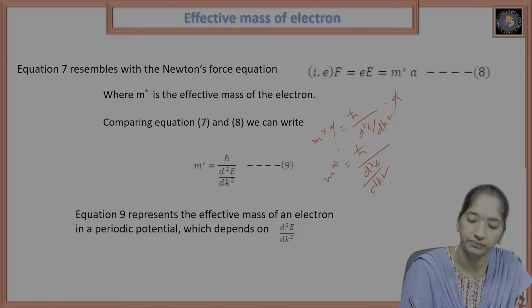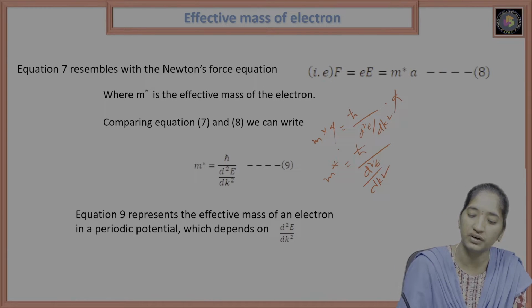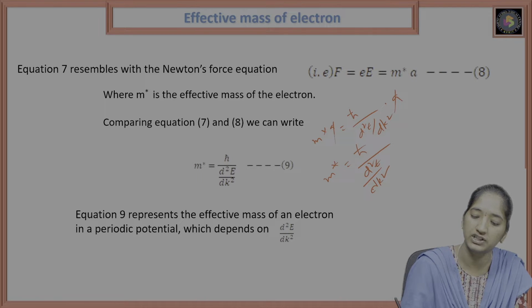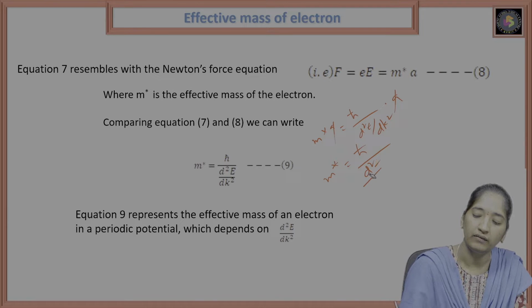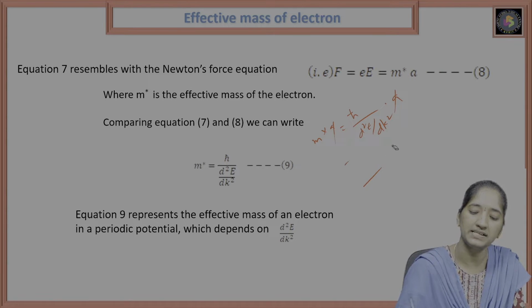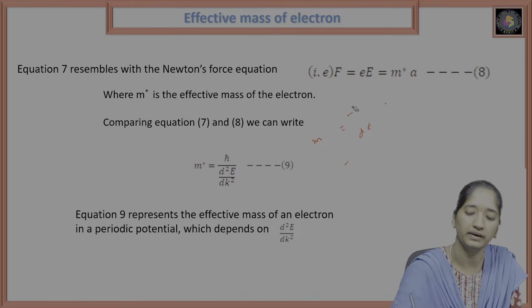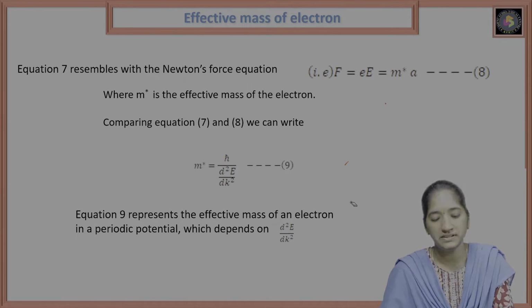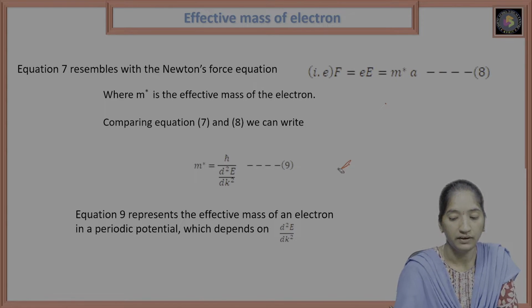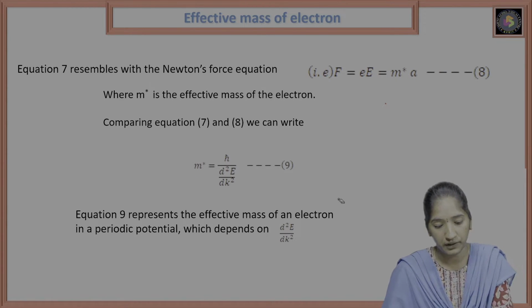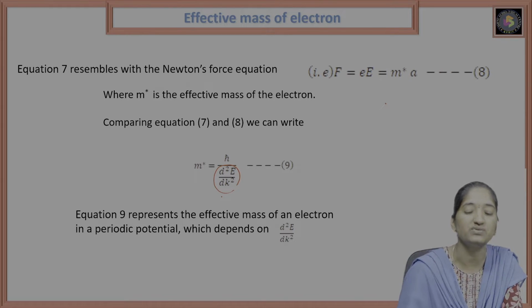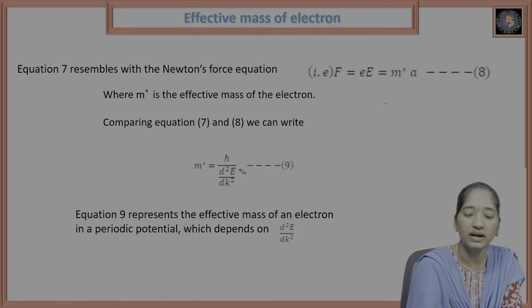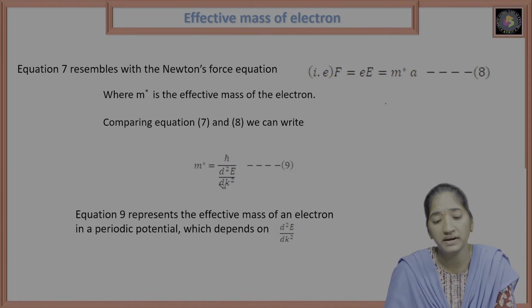So here m star equals h cross square by d square E by dk square. This is the value of the effective mass of an electron. This equation represents the effective mass of an electron in a periodic potential, which depends on d square E by dk square. So what are the special cases for d square E by dk square?